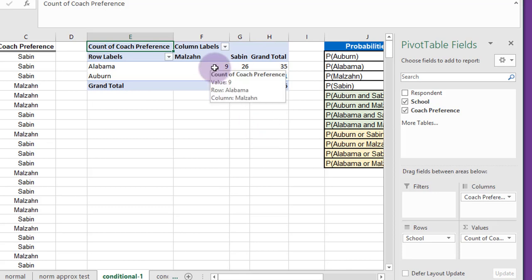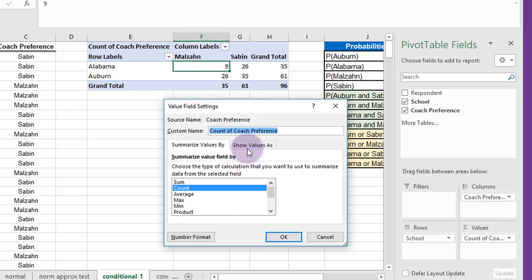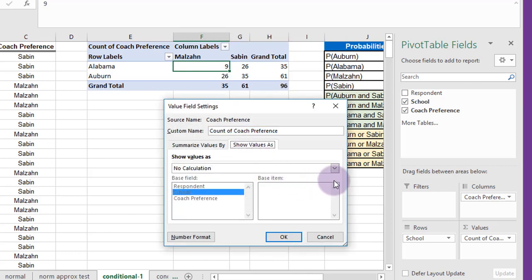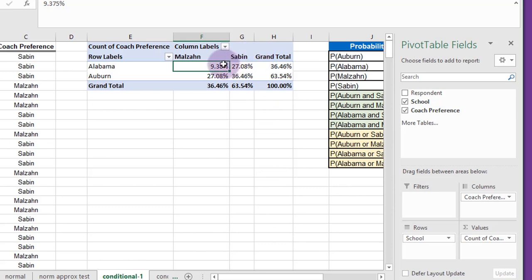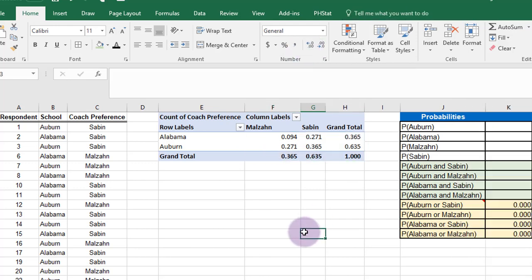Let's convert that into percentages, which are the equivalent of probabilities. I'm going to click on a cell and go down here to Value Field Settings. I'm going to click on Show Values As, change the calculation to percent of grand total, and click OK. Now it shows percentages of the number of votes for Malzahn, in this case, by Alabama's folks, is 9.38% of the total. We're going to change these into decimals by going to Home, and I'm going to click on that to get to accounting and make it 3 decimal places.